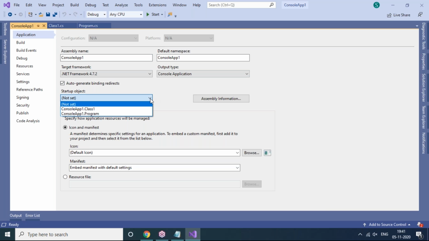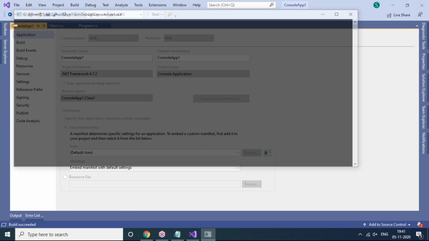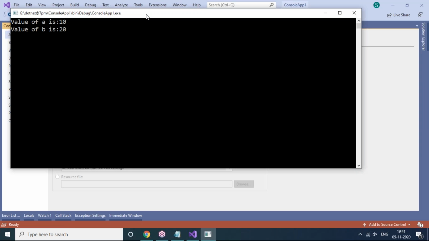You can expand it. In this startup object list, as many classes as there are in your project will be shown. Select the class you want to run, and make sure you save it by clicking on save, otherwise the changes will not take effect. Once you save it, click on start and run, and your recent program is going to run. Value of A is 10, value of B is 20, like this. So this is the way to change the startup object.